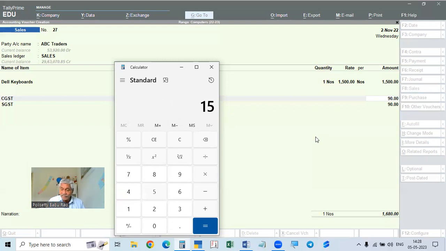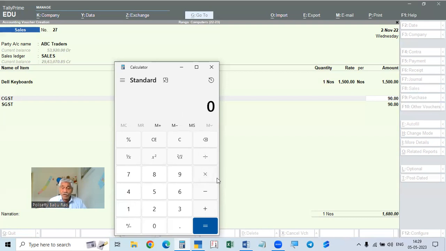You can get it in another way. If it is 112%, what is 100%? It is 1339.28. If you calculate 12% and add it, the total rate will be 1500. So 1500 rupees is the total invoice price, that is including tax. We divide that 1500, and you can write it another way: 1500 rupees divided by 112 into 100.